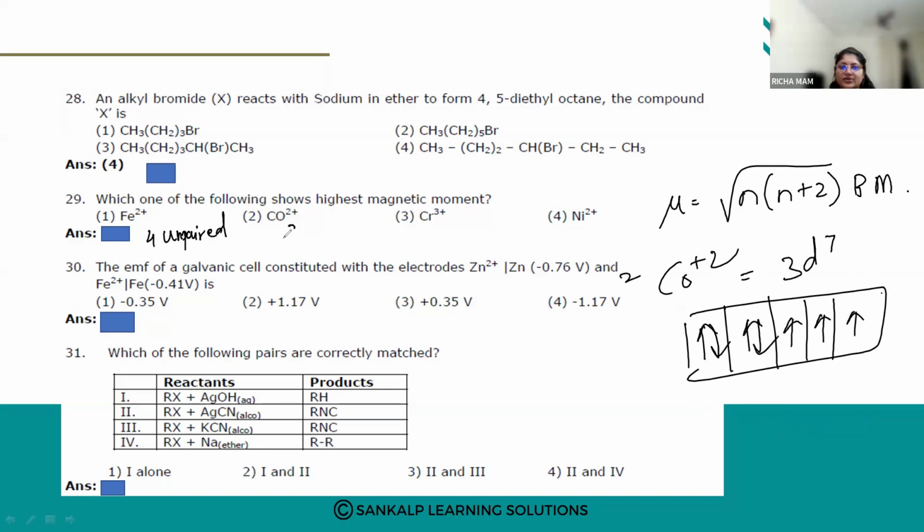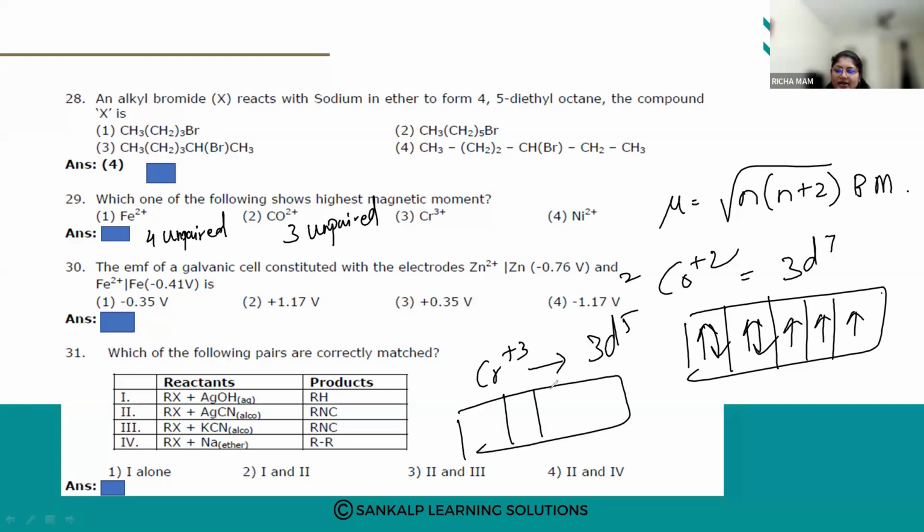So there are 3 unpaired electrons. Then Cr plus 3. In Cr plus 3, the number of unpaired electrons, after you write the electronic configuration, it is 3d5. So there are 5 unpaired electrons: 1, 2, 3, 4.